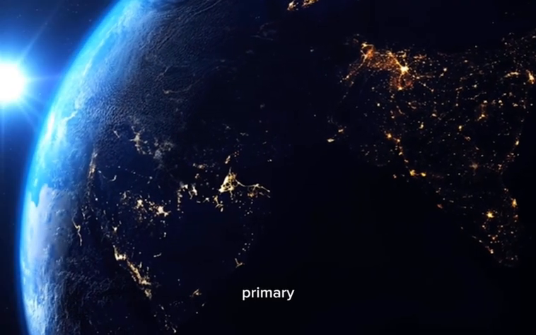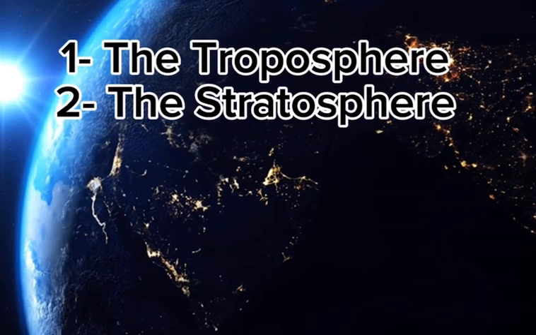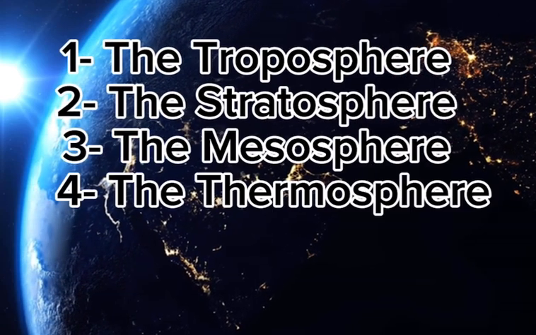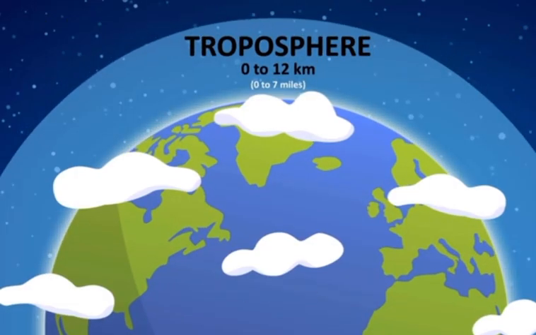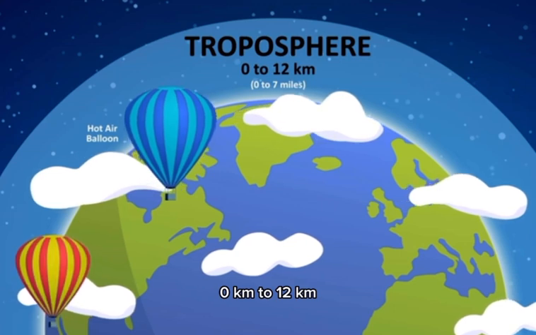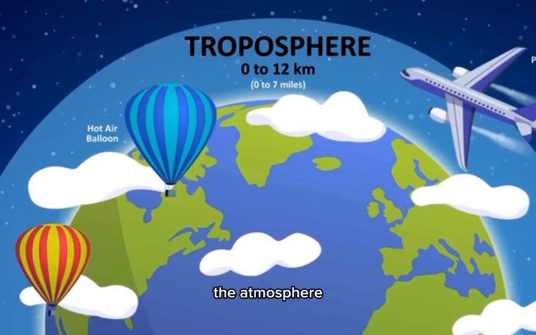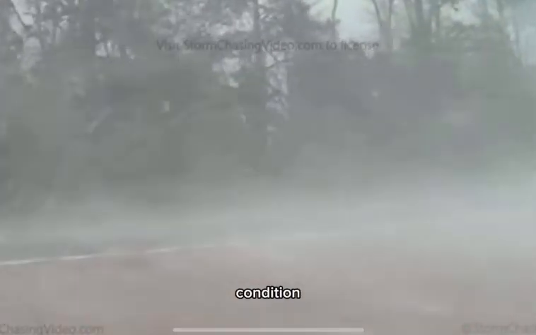There are four primary layers of the atmosphere: the troposphere, the stratosphere, the mesosphere, and the thermosphere. The troposphere is the first layer, ranging from the surface, 0 kilometers, to 12 kilometers. All the weather takes place in the troposphere, including rain, snow, and any other weather condition.